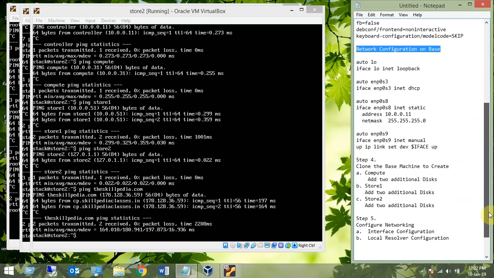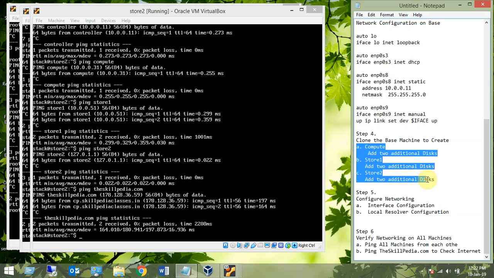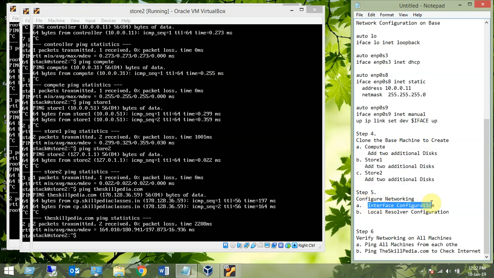And then step 4 was cloning the machine and then adding 2 additional disks on each of these nodes, that is compute, store 1, store 2. And then finally we configured the interface on all the machines properly. We configured the local resolver properly, and then we verified that networking is working on all the machines, and the internet is also accessible on all the machines.